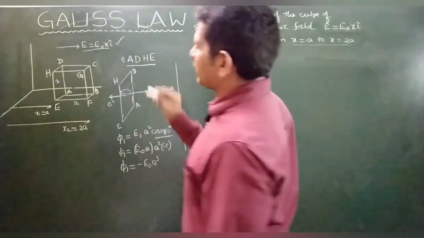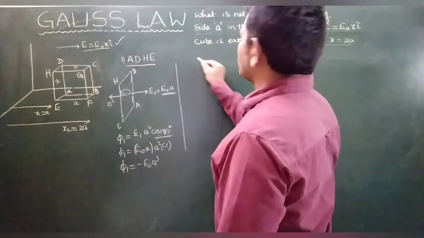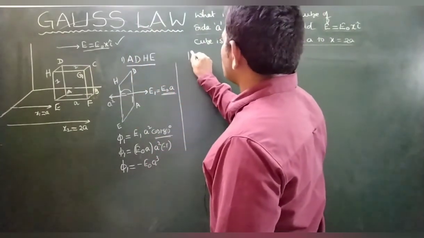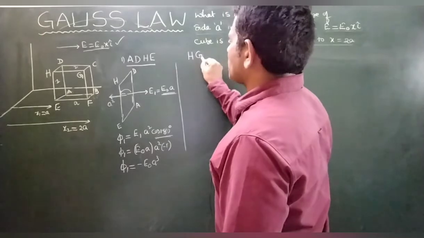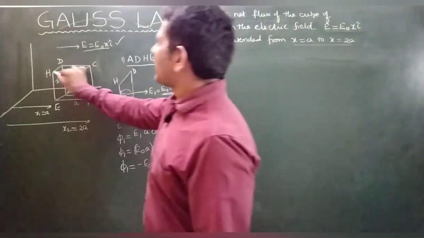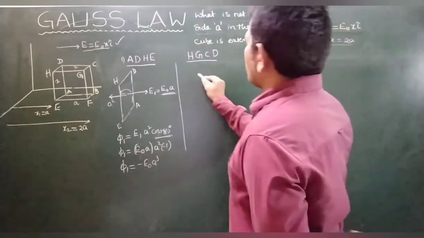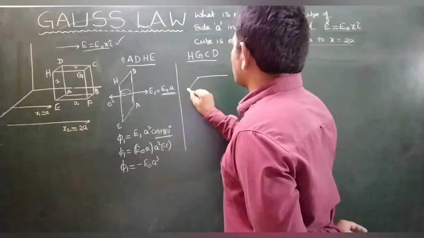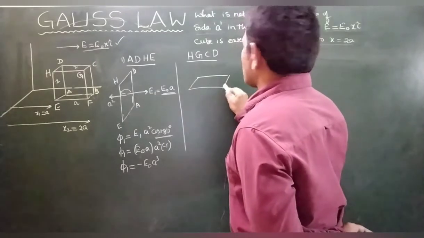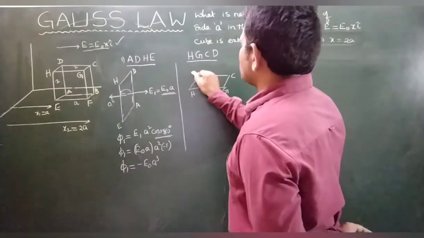Next I would like to take the second plane. Which is the second plane? HGCD. This is HGCD.